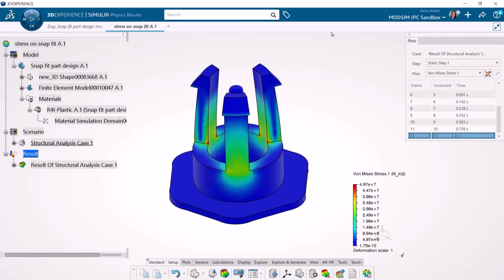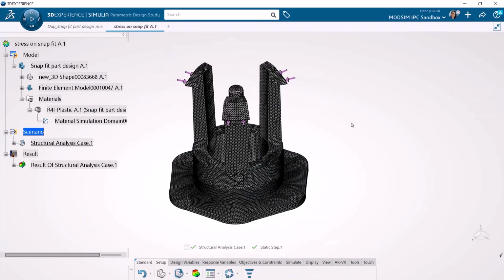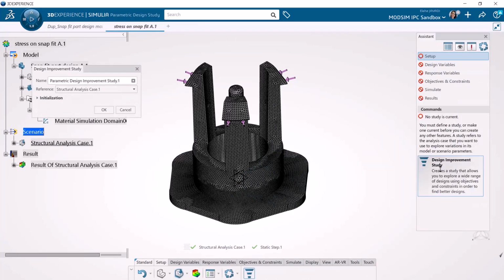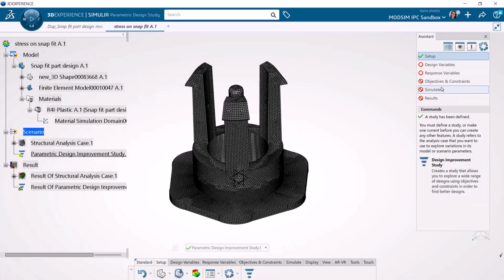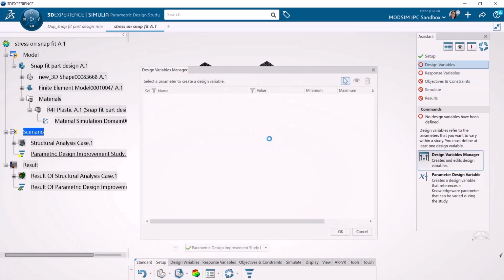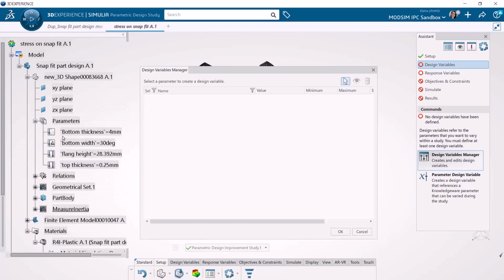After having these results, we can change the platform to the Parametric Design Study app and start using the assistant window again so that we can check the design variables. For example, here we have 4 different parameters for the snap leg, which are the bottom thickness, bottom width, flange height, and top thickness.